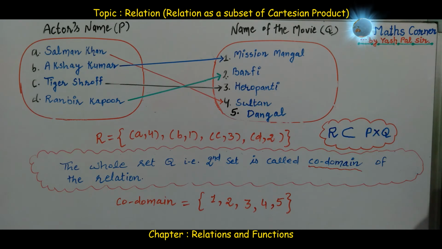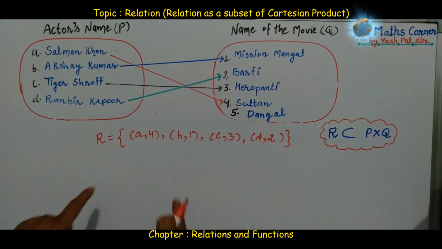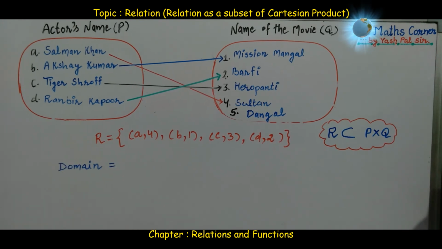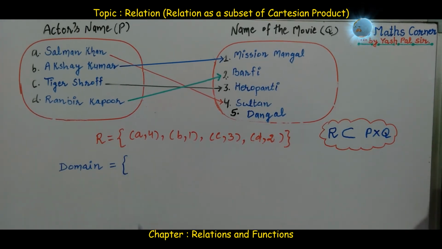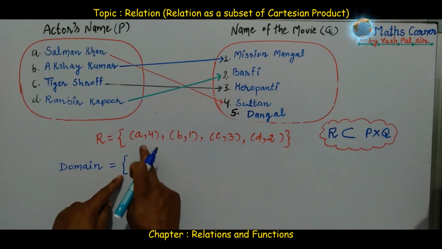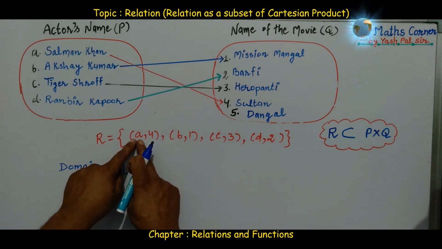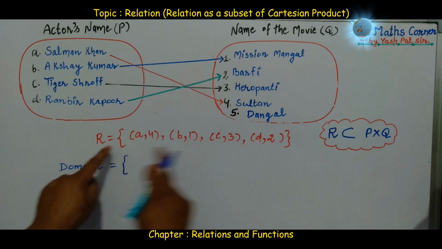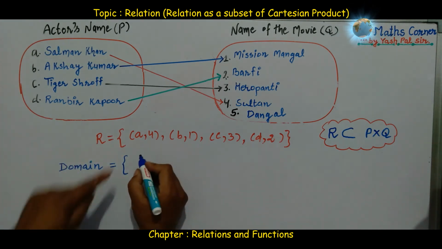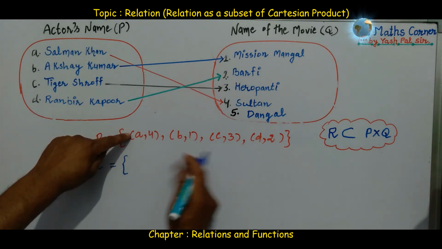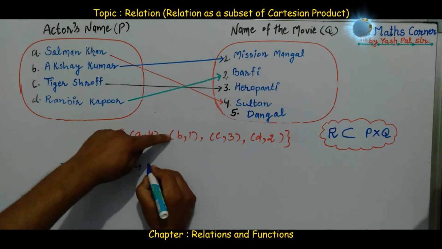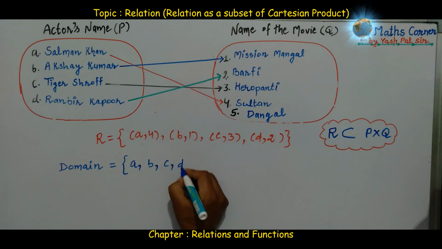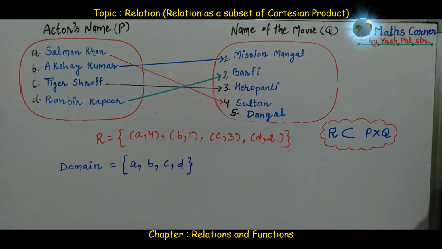In brief, let us discuss once again. First of all, domain. The domain of the relation means the collection of all first elements of the ordered pairs in relation R. So what are the first elements? A, B, C and D. Now what about range?